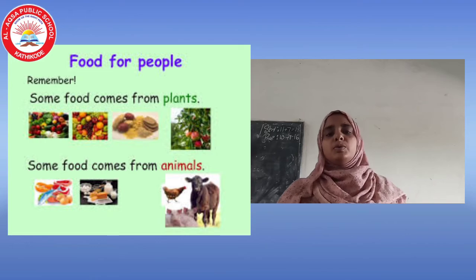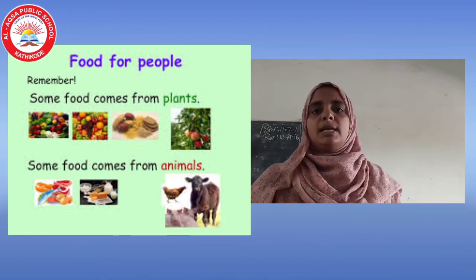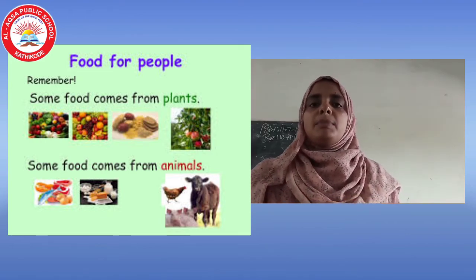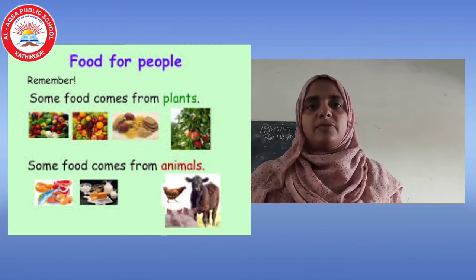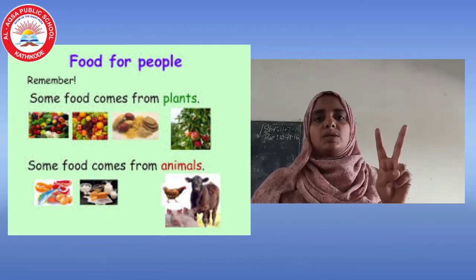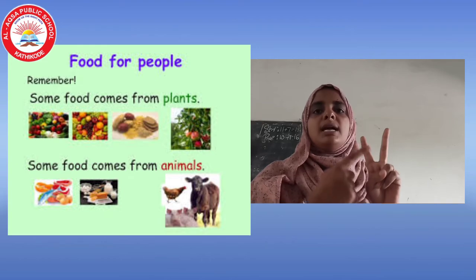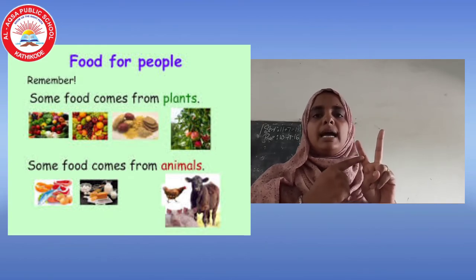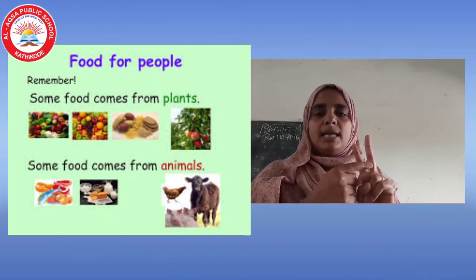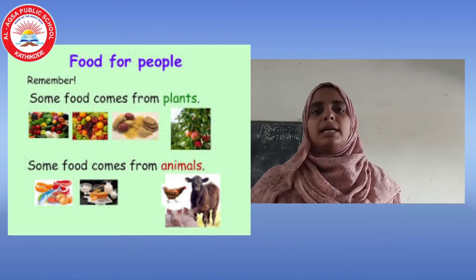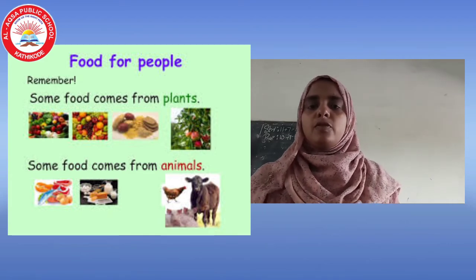So the important thing is, commonly these ingredients we are getting from two important sources. The first one is plant and another one is animal. Think about making egg curry. For egg curry, of course we need egg.